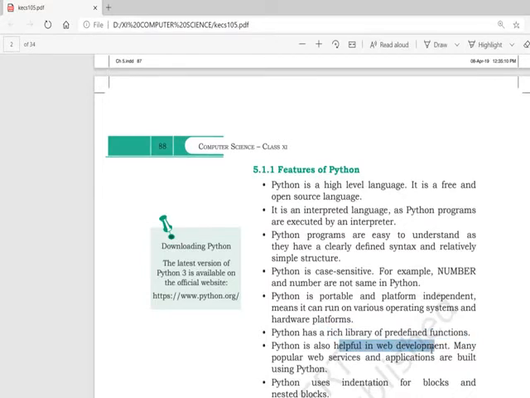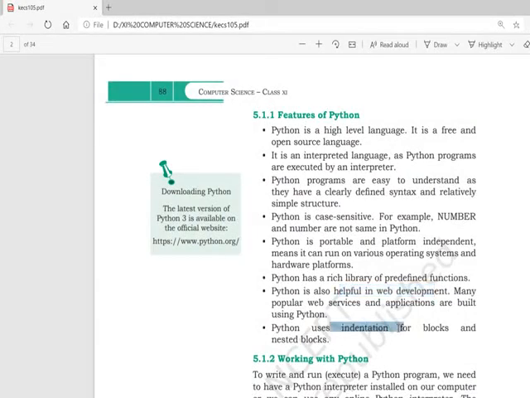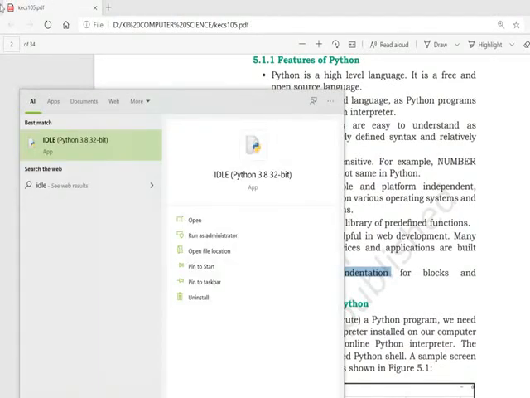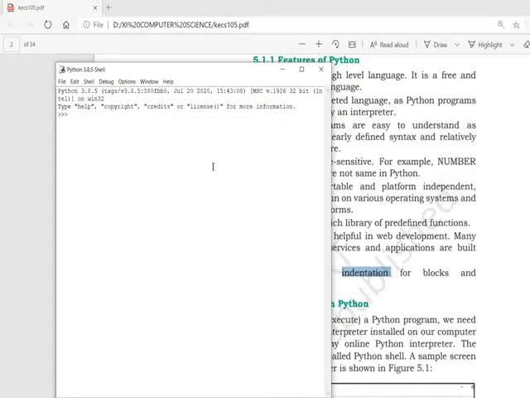It has a rich library of predefined functions. So with a rich library of predefined functions, a lot of things you can do without writing new code for it. You can make use of the existing code. It is helpful in web development as well. And next, it uses indentation for blocks and nested blocks. When you learn if, else, or looping, then you will understand how it makes blocks by making use of indentation. So you will remember the features: it's a high level language, it's an interpreted language, it's a case sensitive language, portable as well as